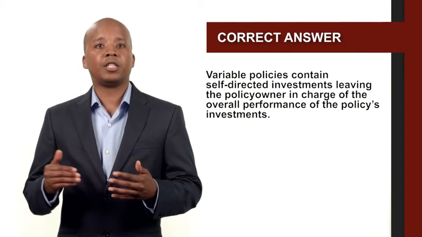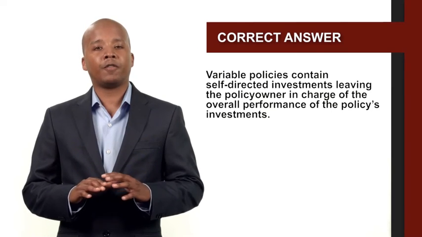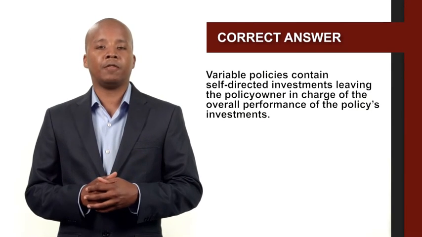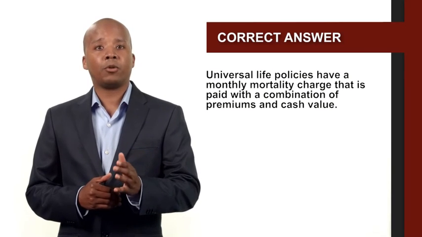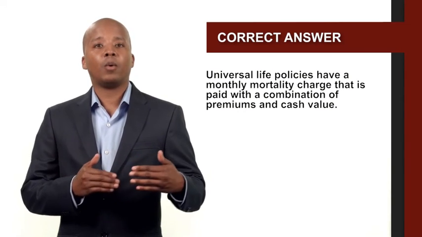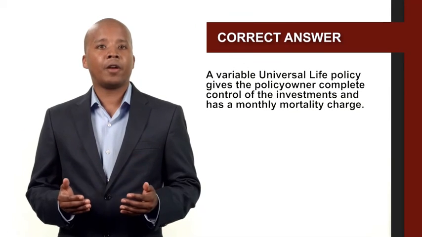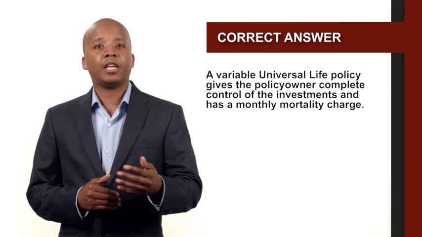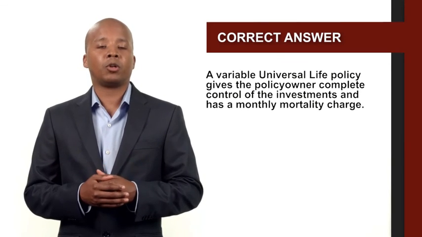Variable policies contain self-directed investments, leaving the policy owner in charge of the overall performance of the policy's investments. Universal life policies have a monthly mortality charge that is paid with a combination of premiums and cash value. A variable universal life policy gives the policy owner complete control of the investments and has a monthly mortality charge.